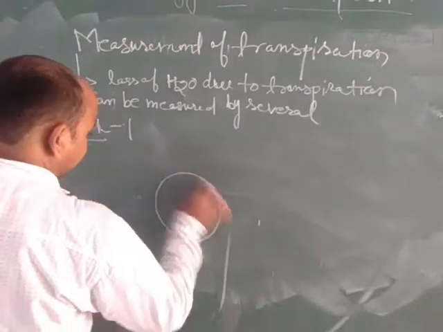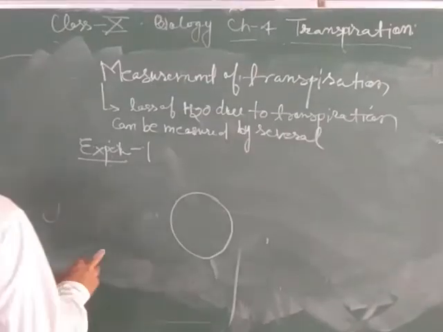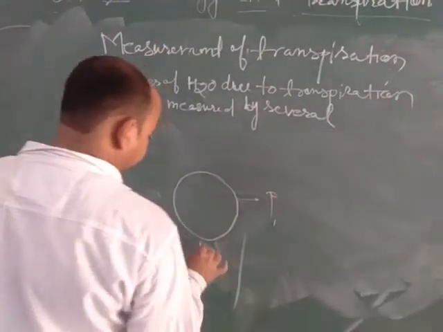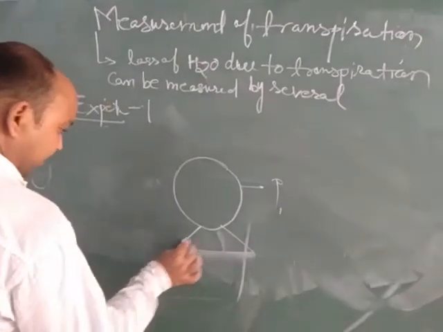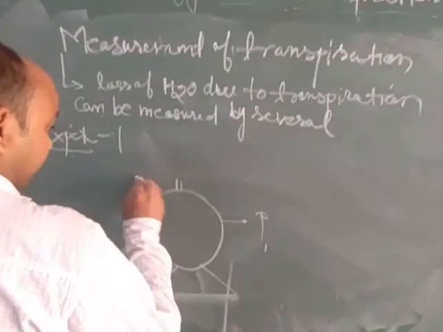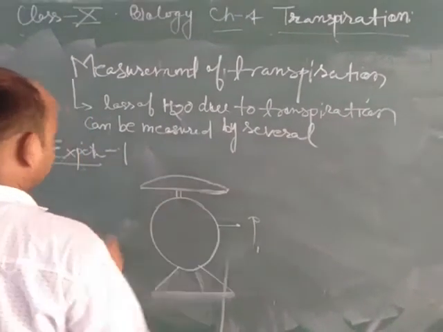We have to take a potted plant and measure it. First of all, we have to take a pan balance. This is the pan balance that is used to measure the rate of transpiration, and this is the weight-carrying part of the vessel.